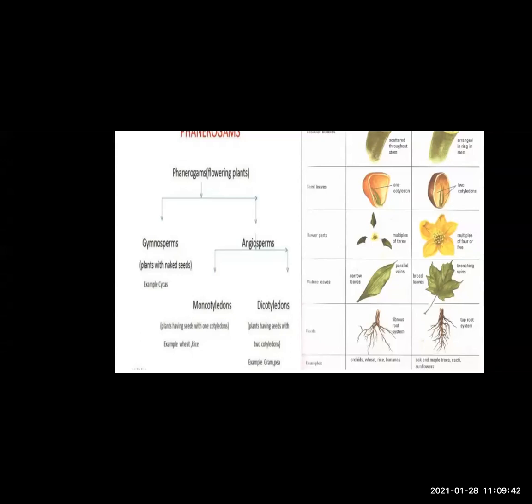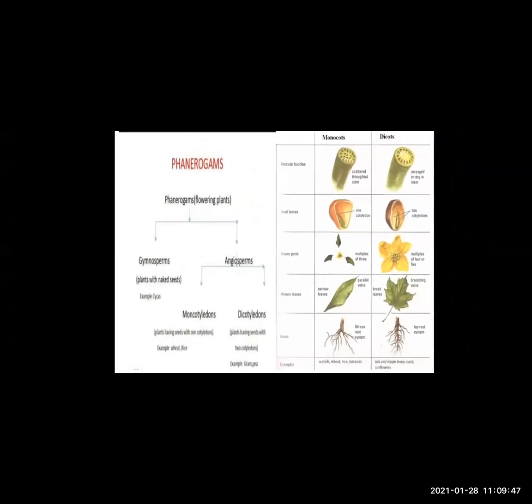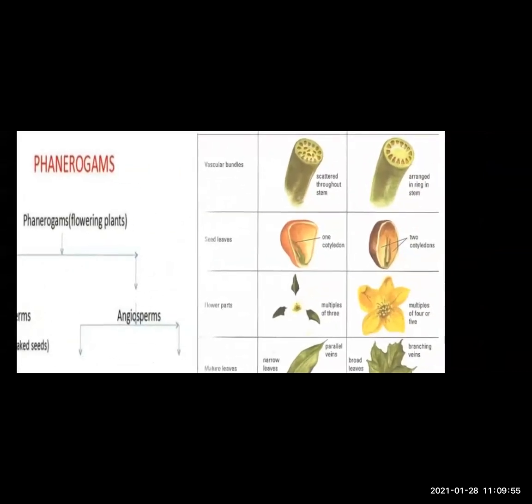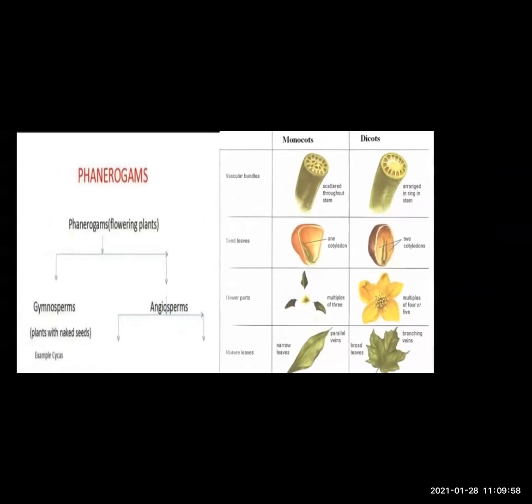Let us understand the basic difference between monocotyledons and dicotyledons; in short, monocots and dicots. See the vascular bundles. In monocots, you can understand by the picture, they are scattered throughout the stem. Those dot-like structures are the vascular bundles. But in dicots, they are arranged in a ring-like pattern in the stem.